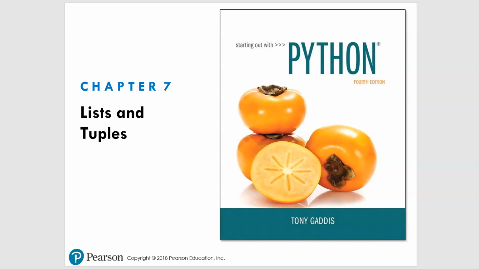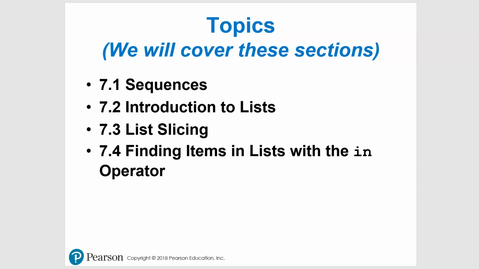Okay, so here we go with chapter 7. And chapter 7 is all about lists and tuples. Tuples really not till the very end of the chapter, and we're actually skipping over that just because of time. I'll talk about them briefly in just a second, but what we're going to be dealing with is lists for this chapter. And very quickly, we'll just take a look at this layout.